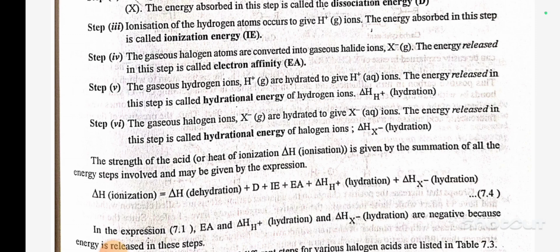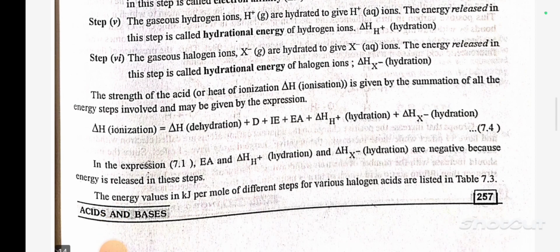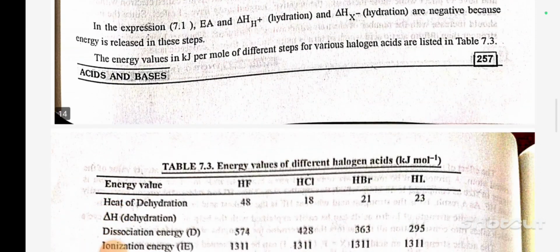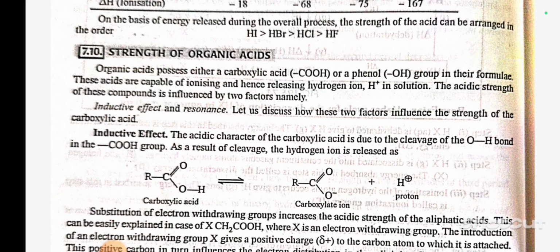The strength of acid, or heat of ionization delta H, is given by the summation of all the energy steps involved and may be given by the expression delta H is equal to delta H dehydration plus D plus IE plus EA plus delta H of H+ hydration plus delta H of X- hydration. In the expression, EA, delta H of H+ hydration and delta H of X- hydration are negative because energy is released in these steps. On the basis of energy released during the overall process, the strength of acid can be arranged in the order HI greater than HBr greater than HCl greater than HF.